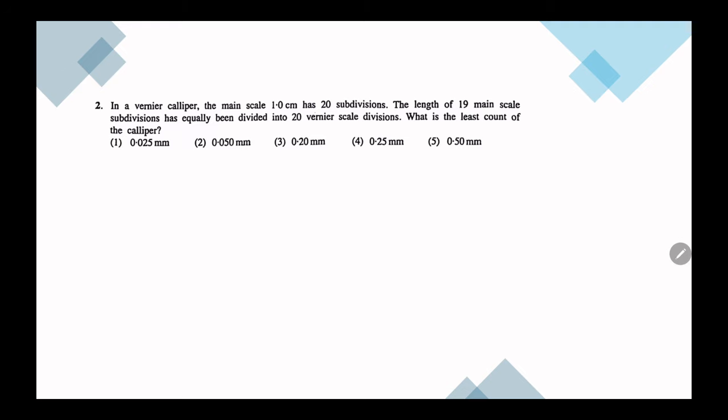Second question. Here we want to find the least count of this vernier caliper. So we know the equation for least count. Least count is 1 main scale division over the number of vernier divisions.